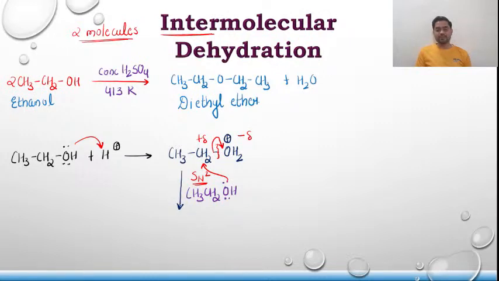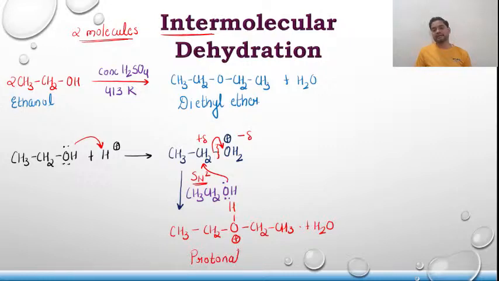Finally, the product that has been formed is CH3CH2OHCH2CH3 plus H2O, and a protonated ether has been formed.